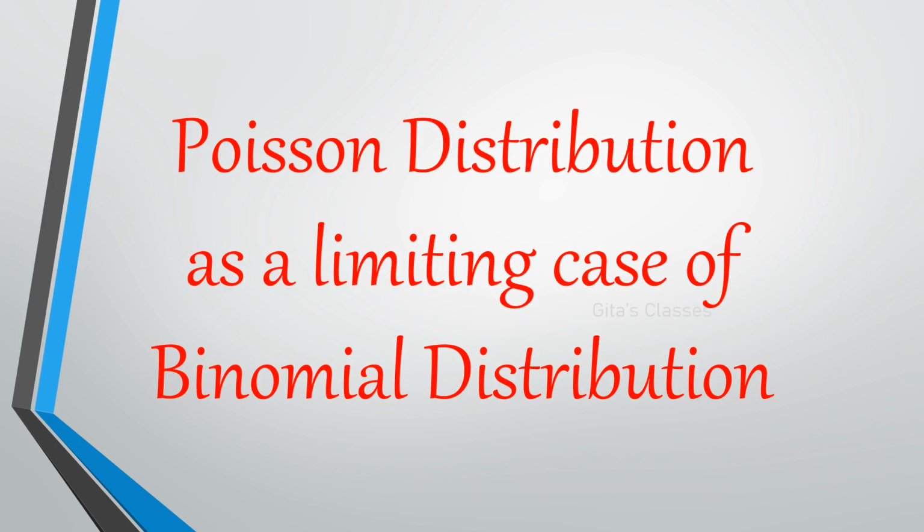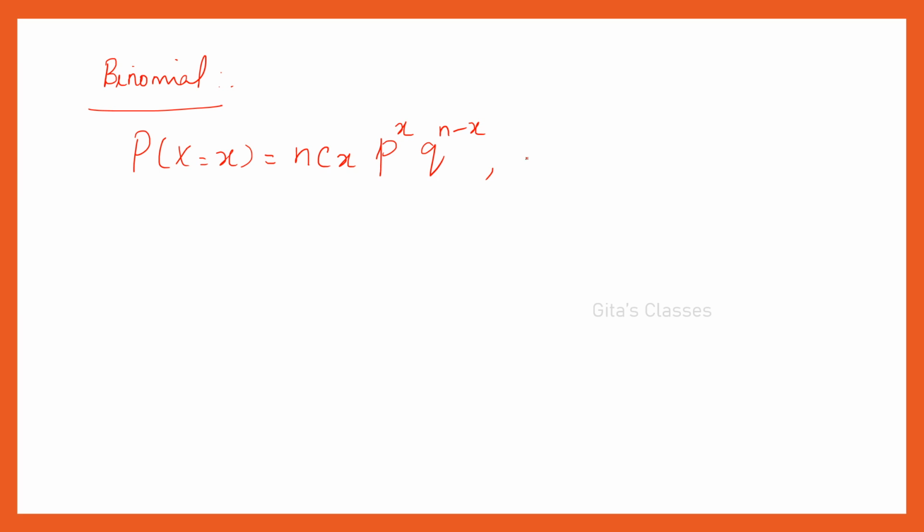Today we are going to see Poisson distribution as a limiting case of binomial distribution. What is binomial distribution? It is a discrete distribution we know, and for binomial what is the PMF? That is the probability mass function: P of x is equal to nCx p^x q^(n-x), where x takes the value 0, 1, 2, 3, etc. up to n.